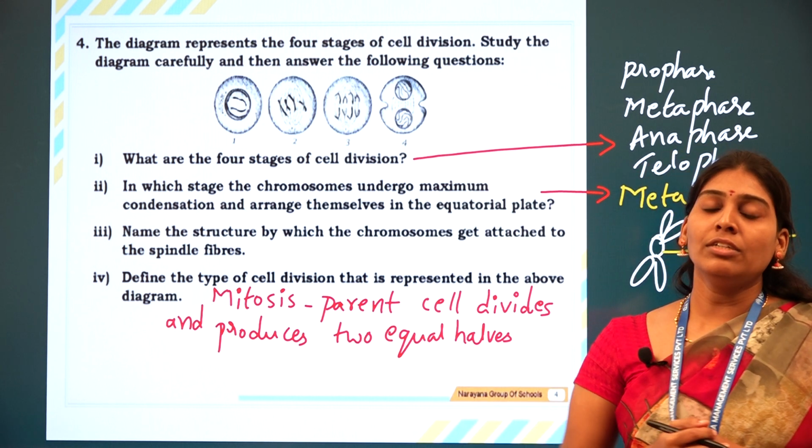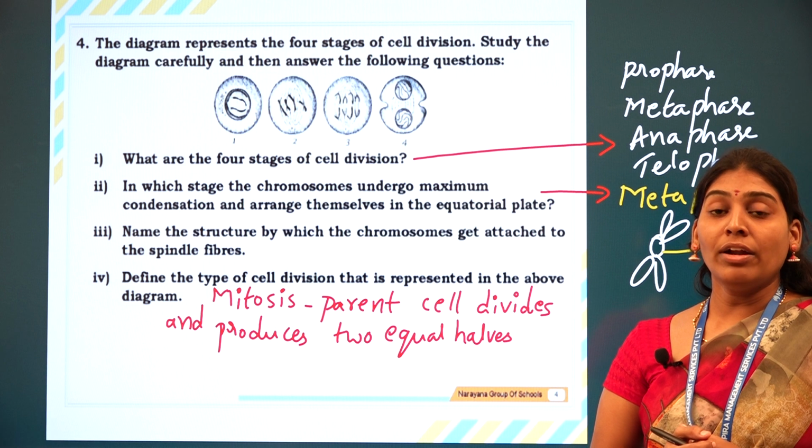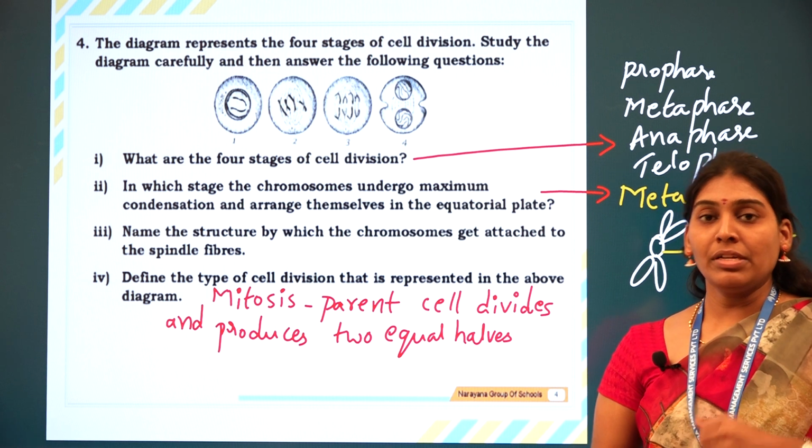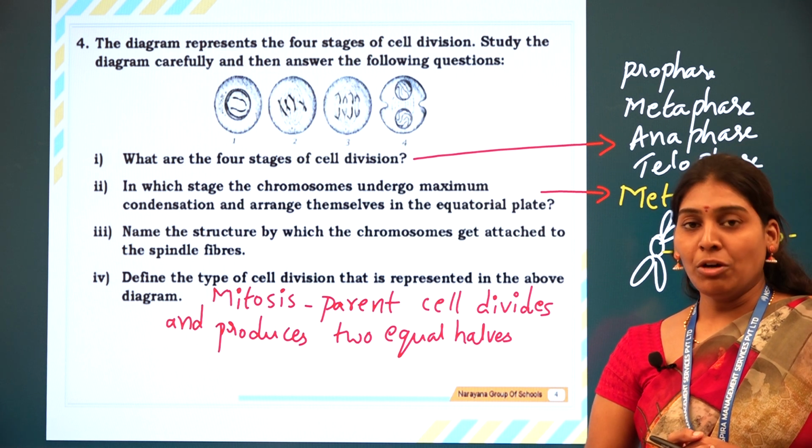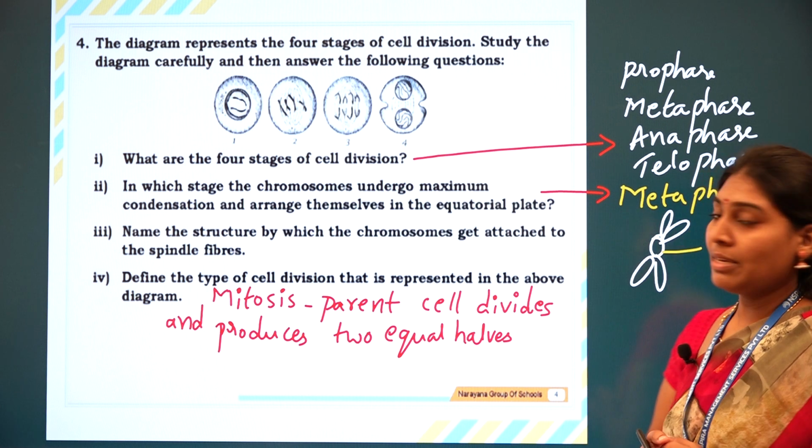This mitosis occurs only in the somatic cells, not in the reproductive cells. In the reproductive cells we see meiosis. So that's all for this assignment. Thank you.